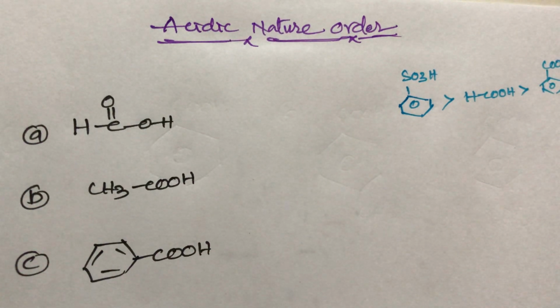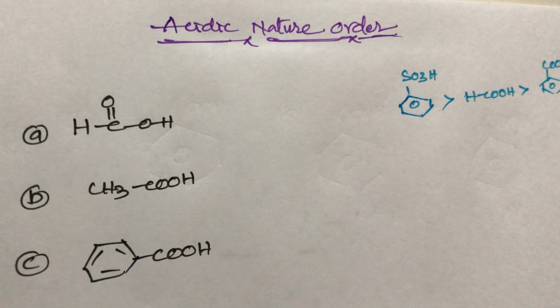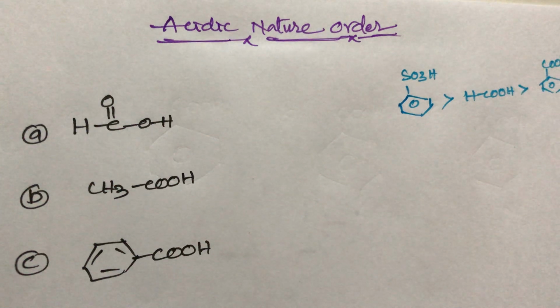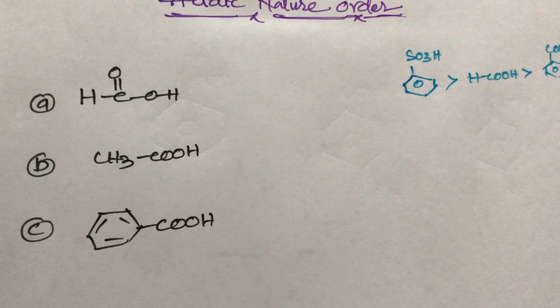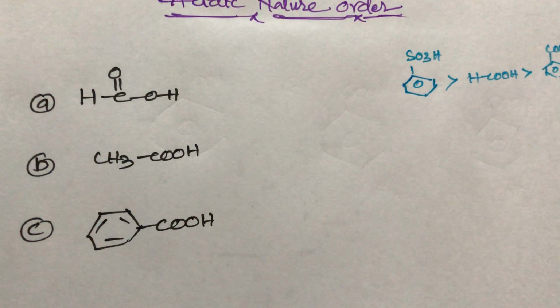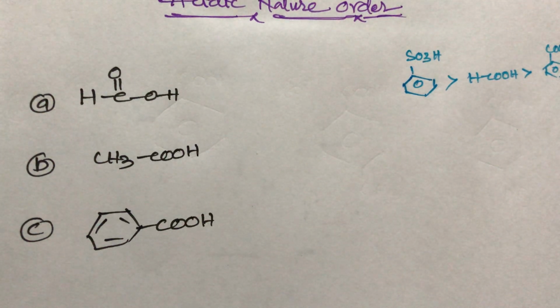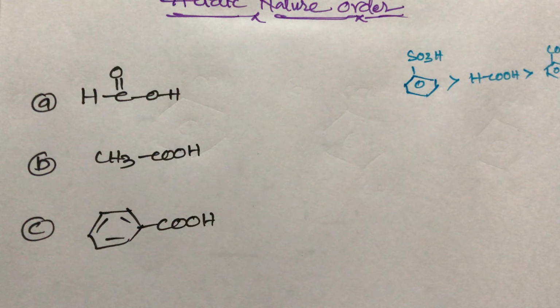Find out the acidic strength order of the given compounds. Here three compounds are there: the first one is formic acid, the second one is acetic acid, and the third one is benzoic acid. Out of these three, which one is more acidic in nature? So I will give some important acidic strength order, students.